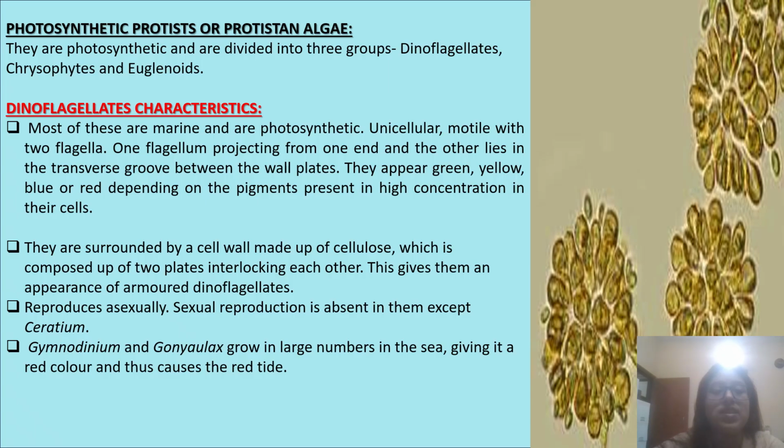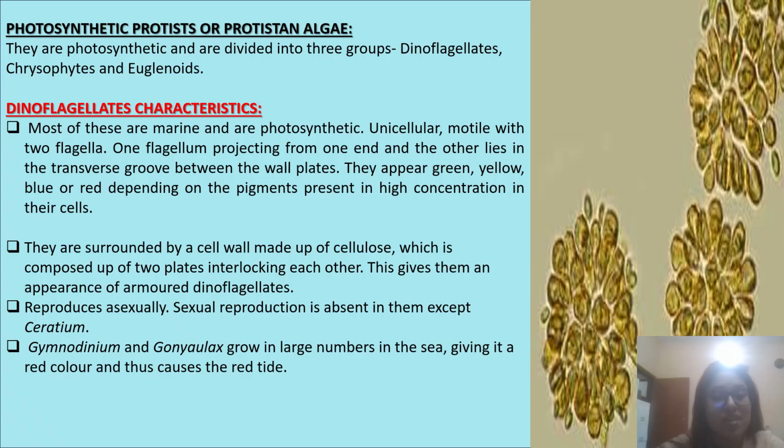Dinoflagellates characteristics. Most of these are marine and photosynthetic, unicellular, motile with two flagella, one flagellum projecting from one end and the other lying in the transverse groove between the wall plates. They appear green, yellow, blue, or red depending on the pigments present in high concentration in their cells. They are surrounded by a cell wall made up of cellulose, which is composed of two plates interlocking each other. This gives them the appearance of armored dinoflagellates.